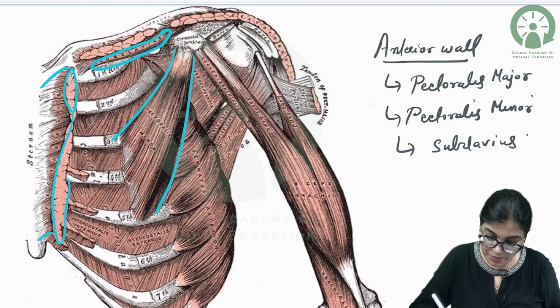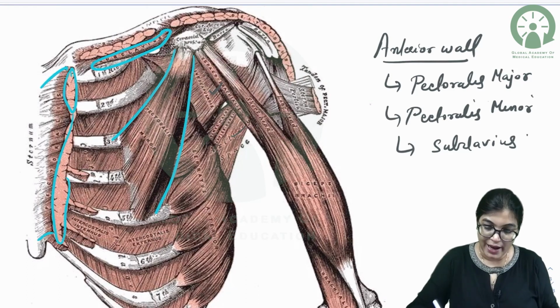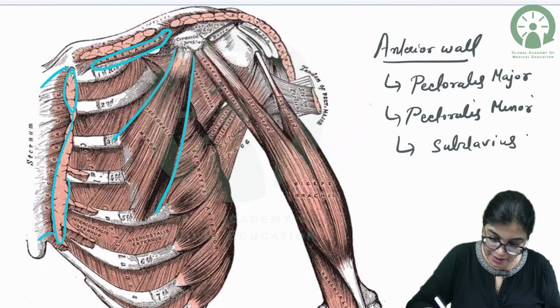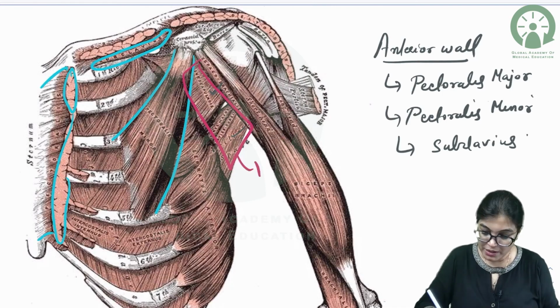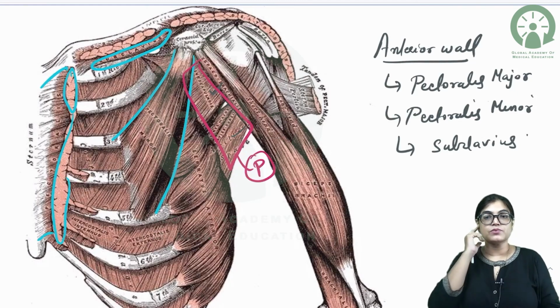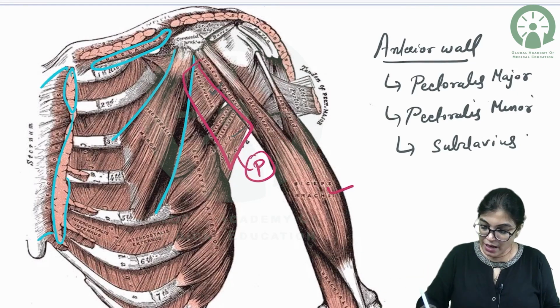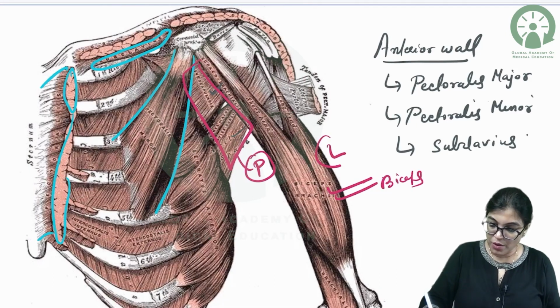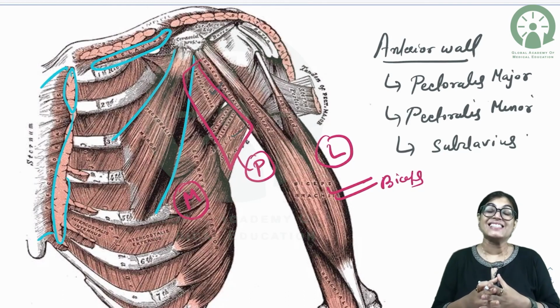Posteriorly we have subscapularis, teres major, and latissimus dorsi. To be more precise, this muscle which you are seeing forms the posterior wall of the axilla. It is formed by subscapularis, teres major, and latissimus dorsi. The muscles biceps and coracobrachialis form the lateral wall. And here we have M for the medial wall. The medial wall of the axilla is formed by serratus anterior.